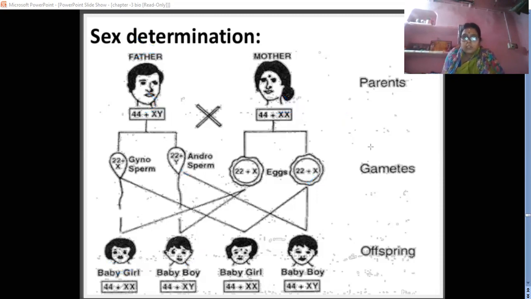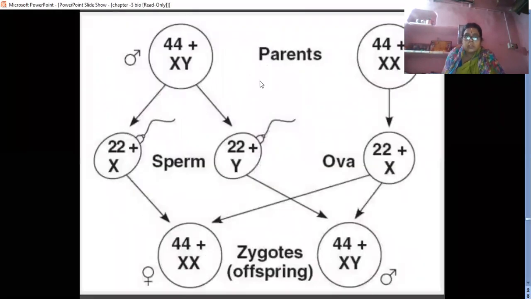Now come to the next part. So here the details are given.